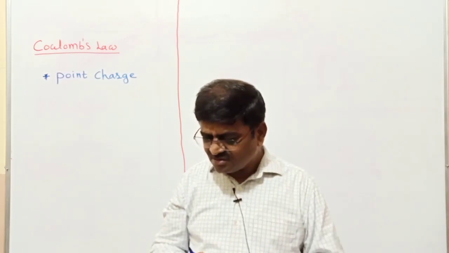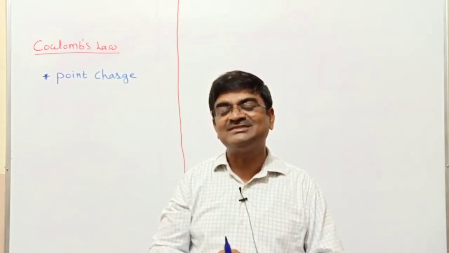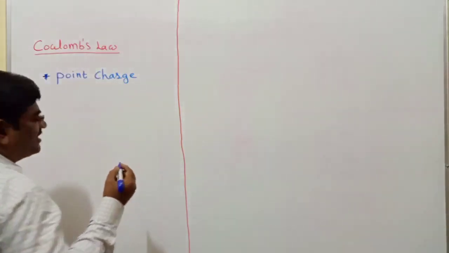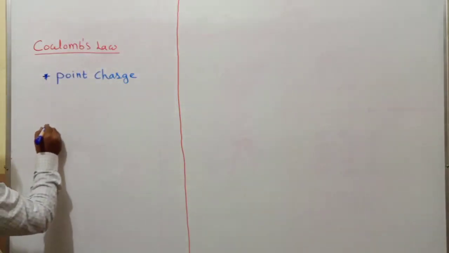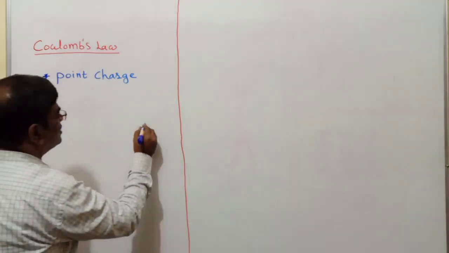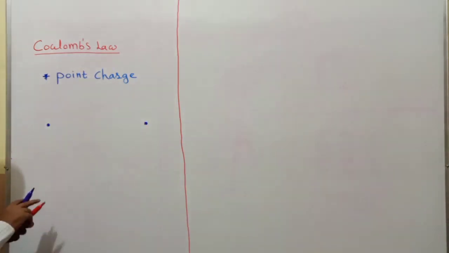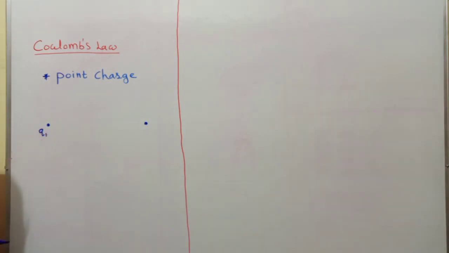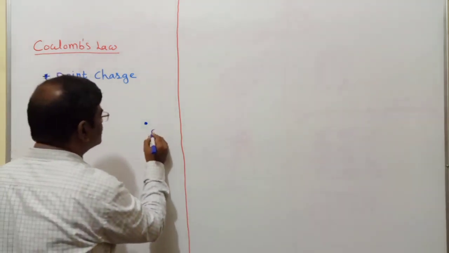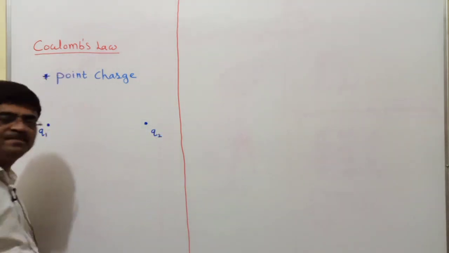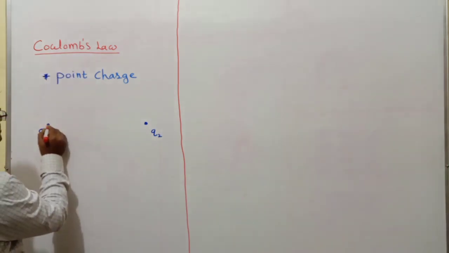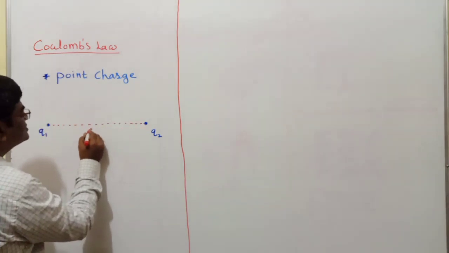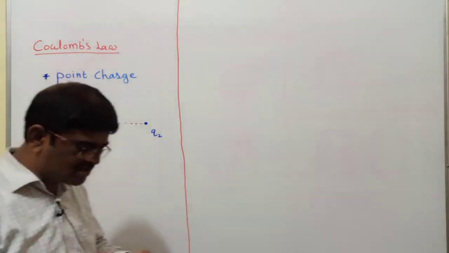Now with this simple information about point charge, let's go ahead to understand Coulomb's law. So what Coulomb did experimentally: he took two point charges. One charge I'll represent as Q1, another charge I'll represent as Q2, and these two charges Q1 and Q2 are in the air, separated by distance r.